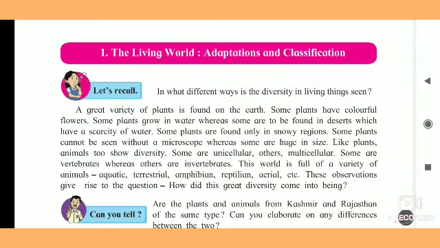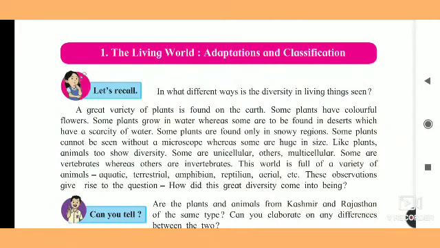Let's start the new lesson, the living world and adaptations and classification. So which adaptations are seen in living organisms? If you see the different animals, we can see all are living organisms, but the body structure and the region where they are living, as per the region, the animals are different.